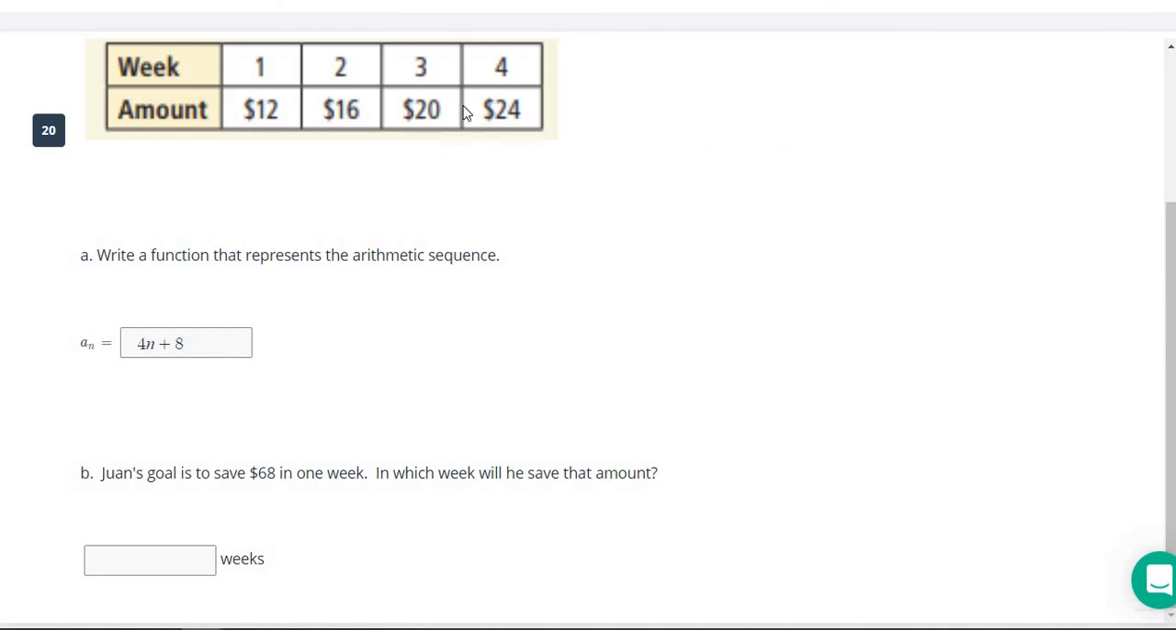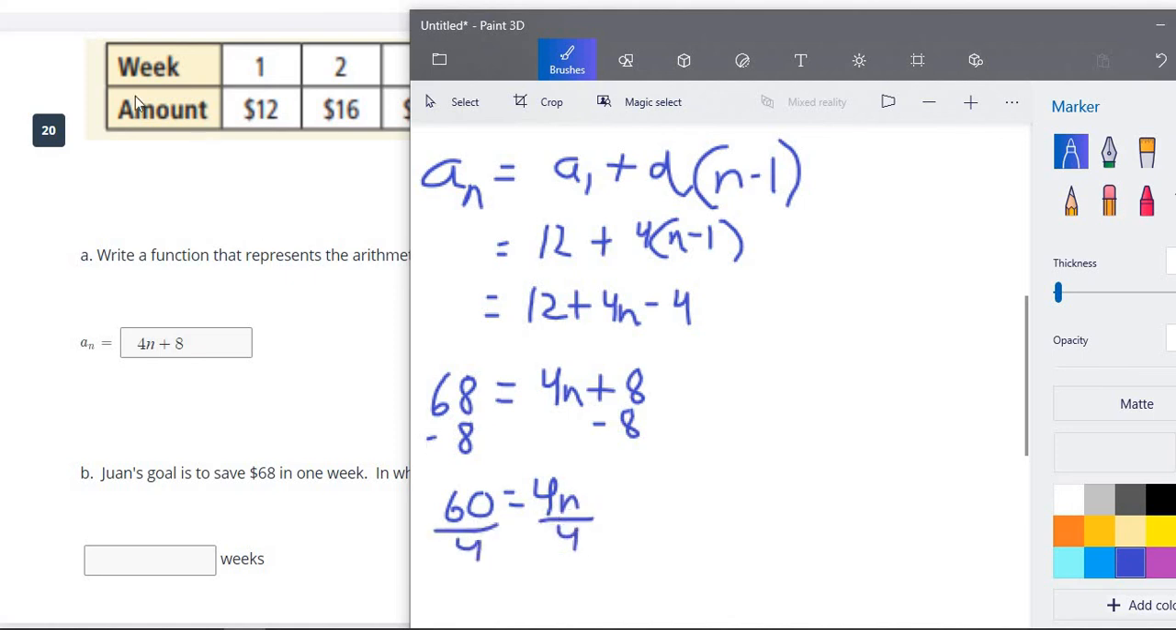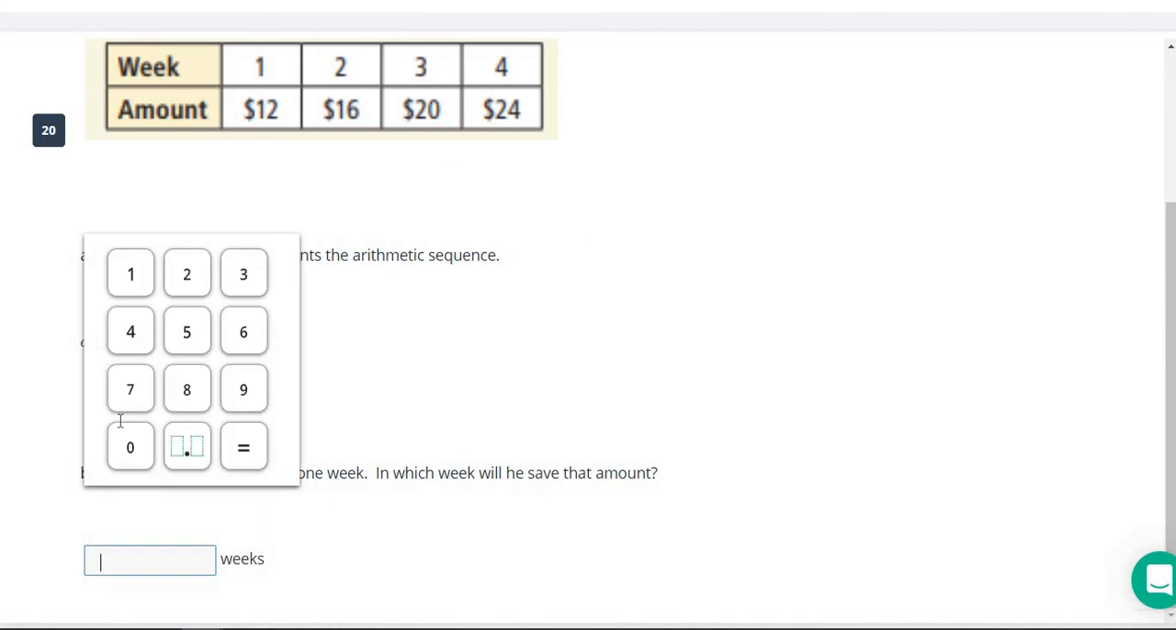So on this bottom part here, how many weeks do we have to go until we have 68 over here? To find that, we would plug in 68 over here, and then just use our algebra to find out what n is going to equal. So the first thing we have to do here is subtract 8 from both sides, and we get 60 equals 4n, and then we are going to have to divide both sides by 4. And here 60 divided by 4 is 15. So that means in the 15th week, he is going to save $68.